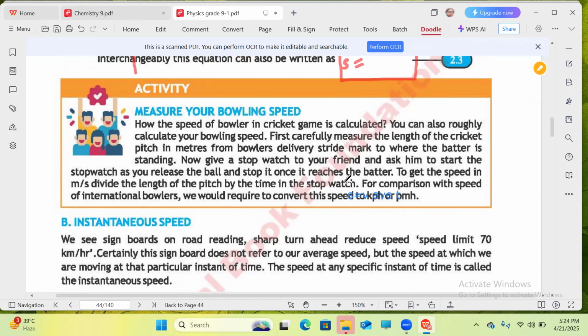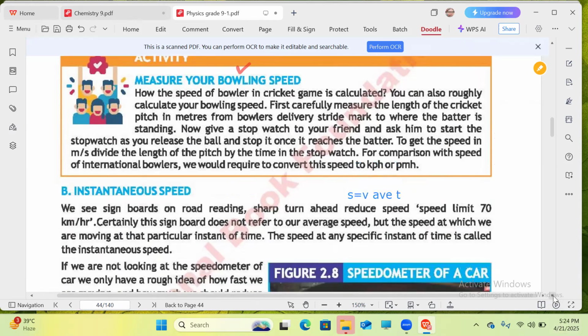What's kph or mph? Okay. So, can you give me your bowling speed by next weekend? Meanwhile, if you are free and you play, you will tell me what your speed is. It is your activity part. Mark this and you have to calculate your bowling speed.